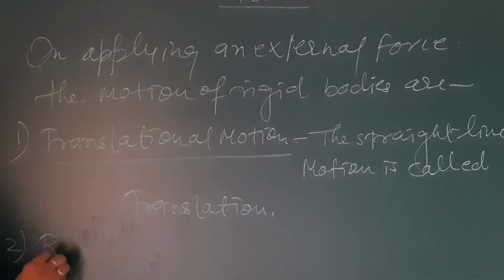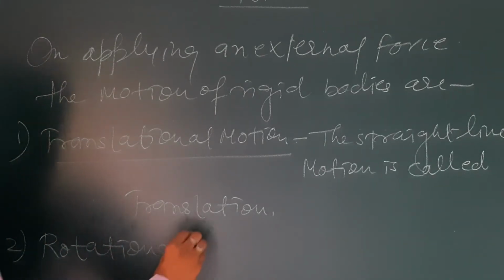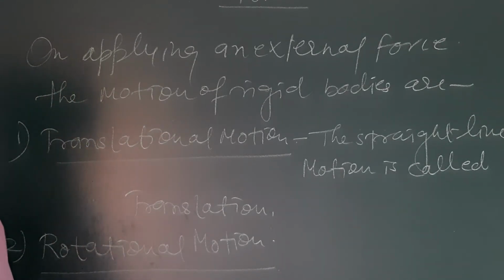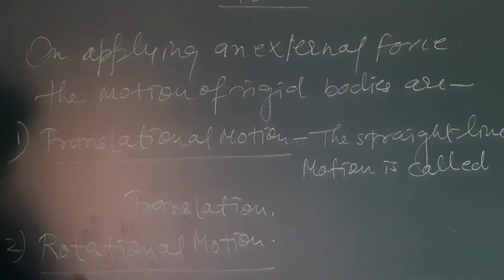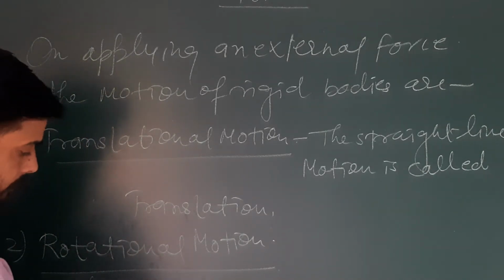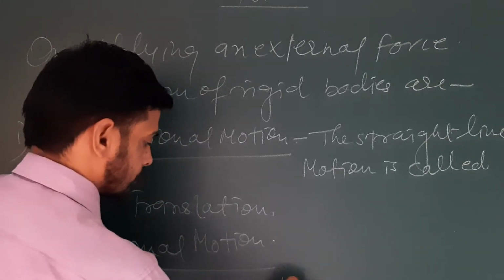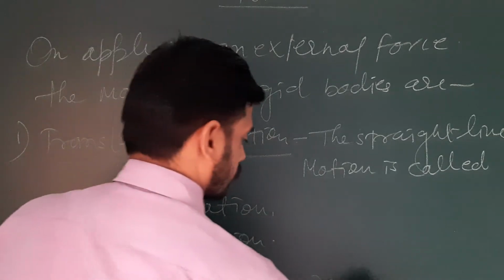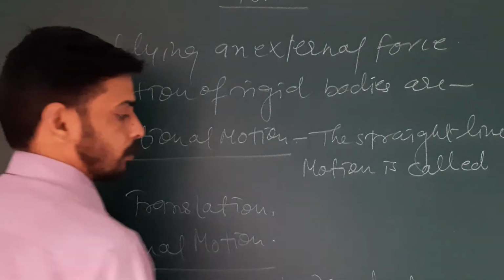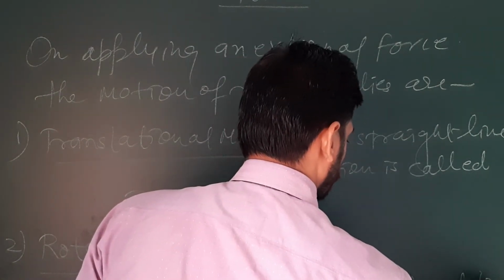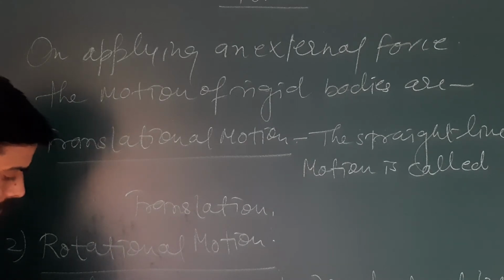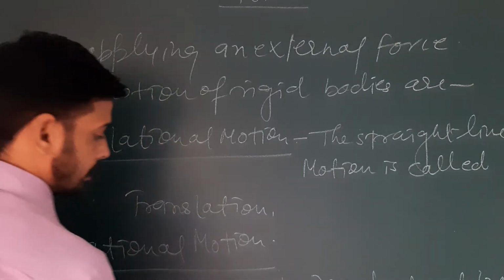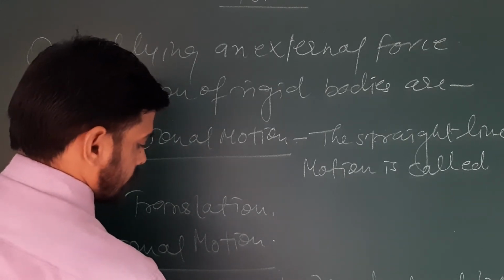The second one is rotational motion. When an object is rotating about a definite point, that point is called the pivoted point.